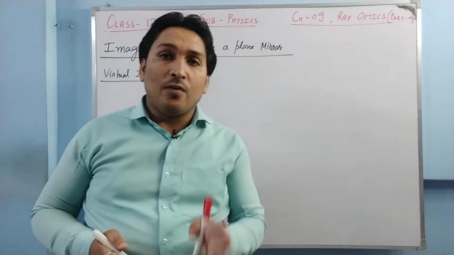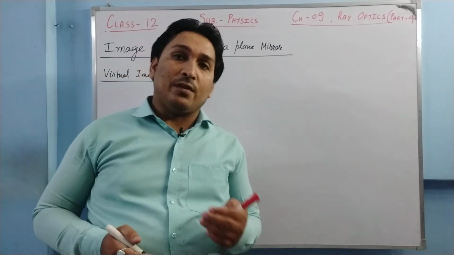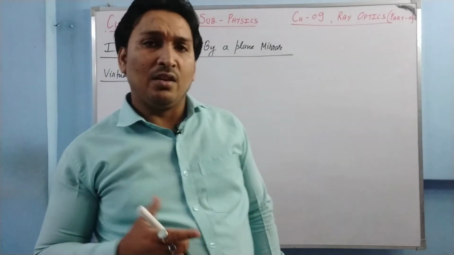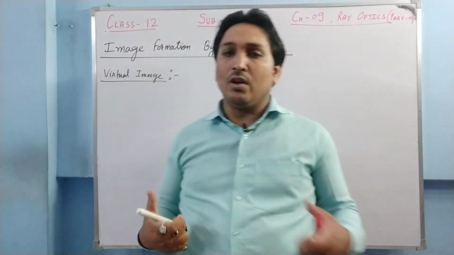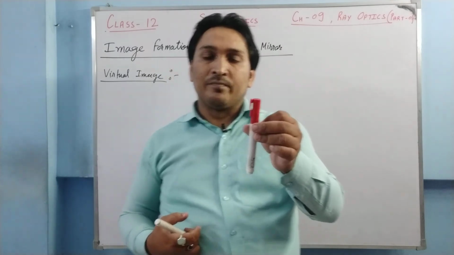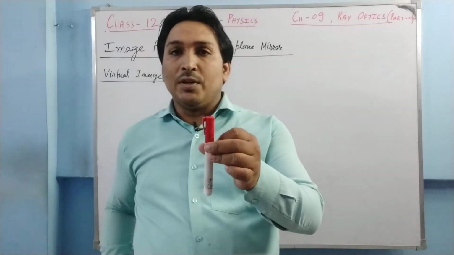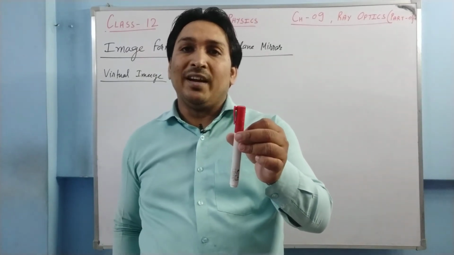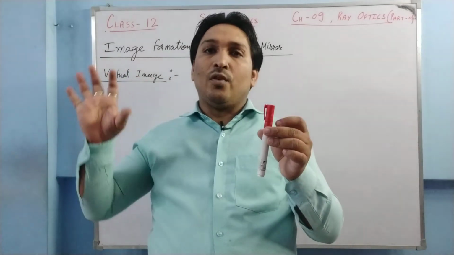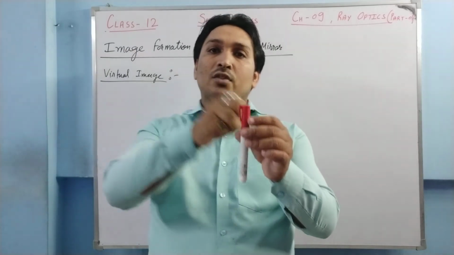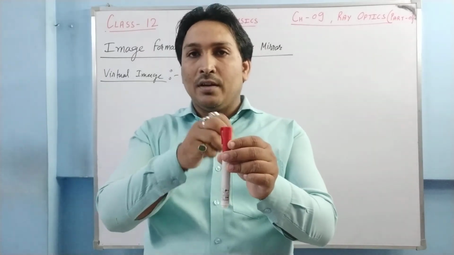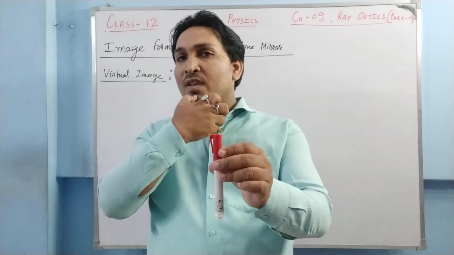It does not form by the real intersection of reflected or refracted lights. First of all, we need to understand the concept of viewing the objects, right? Suppose I'm able to see this marker, what is the basic propagation of light behind this? There are some sources of light in the room. From those sources, light falls on this object. Light gets reflected back and it reaches my eyes.